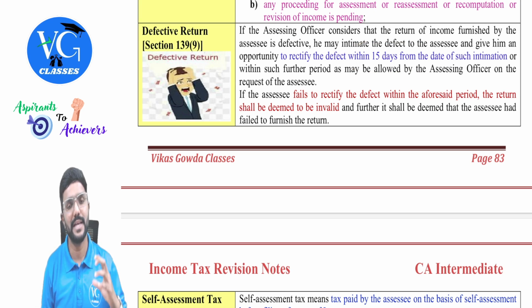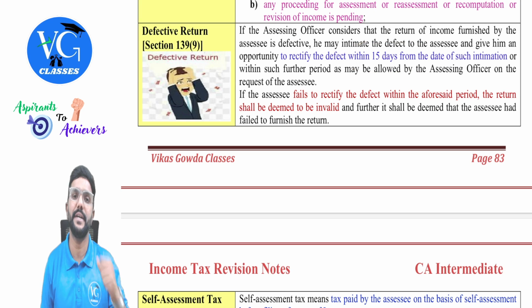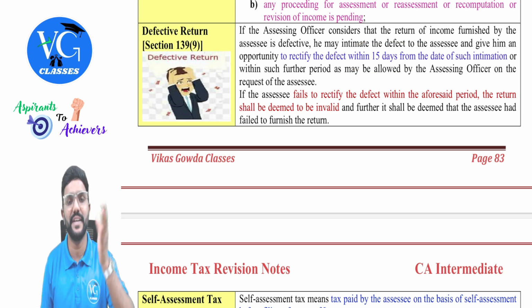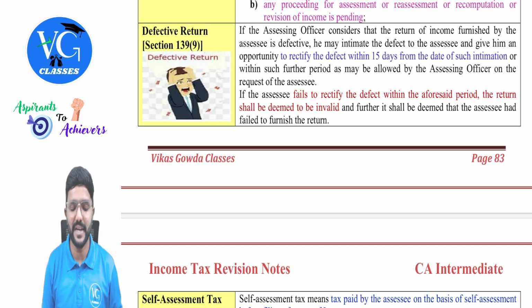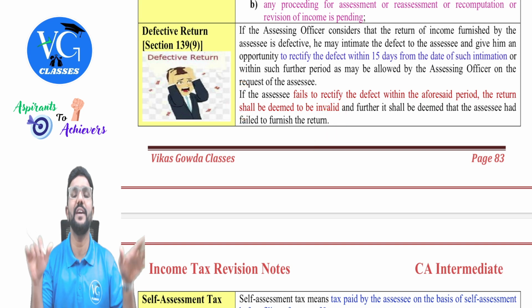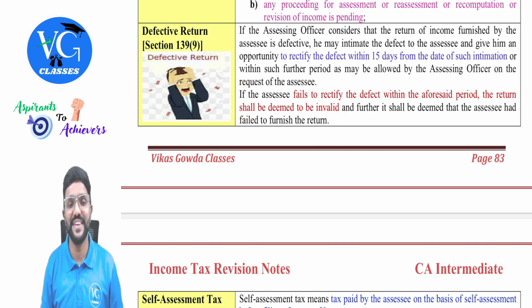Or if required, the assessing officer can extend the time limit. Within that time, the assessee has to rectify the defective return, guys. If the assessee fails to rectify the defect in the return, then it will be considered as if he has not filed the return, guys.